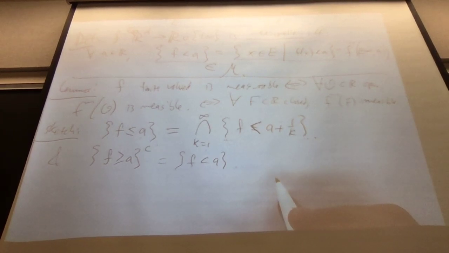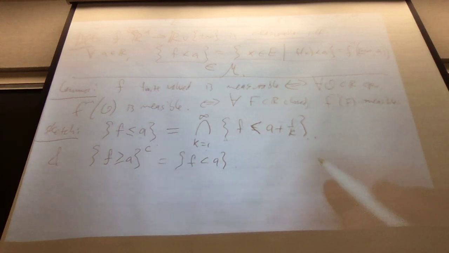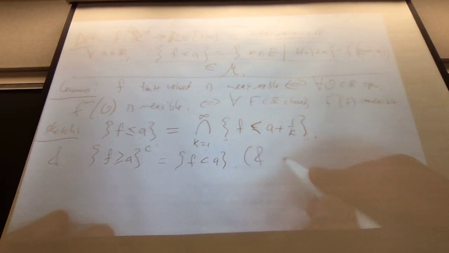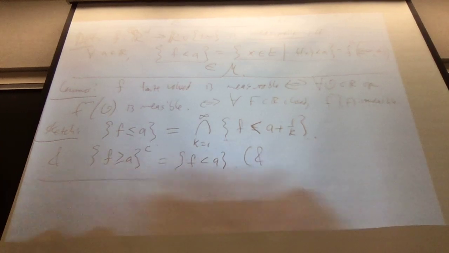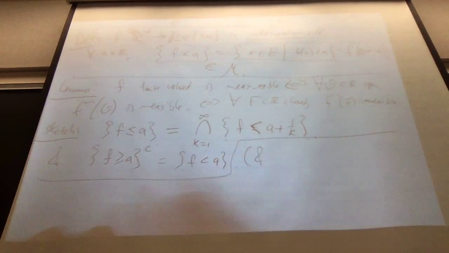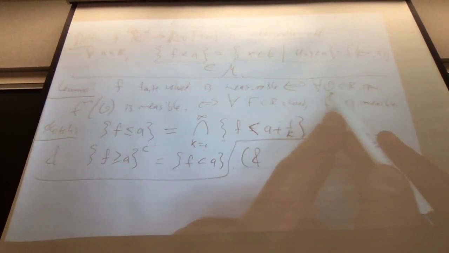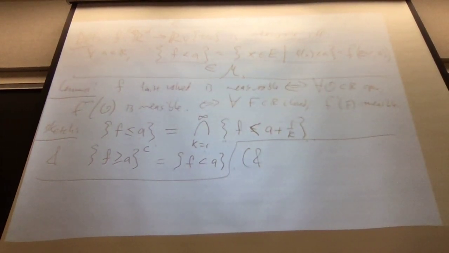Right. So, yeah, that's the sketch. Once you get intervals, you know that every open set is a countable union of intervals, so everything follows.